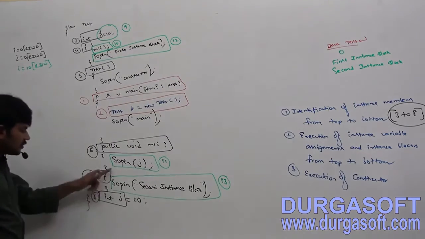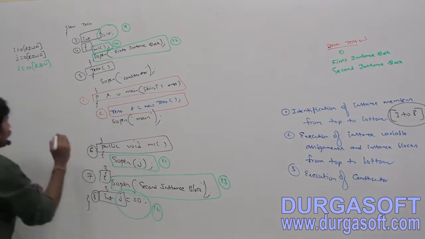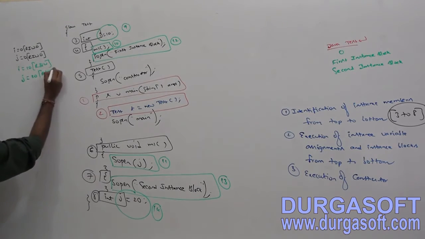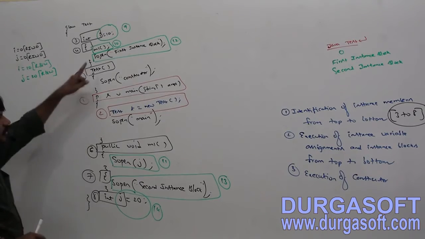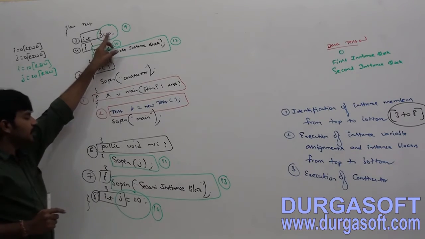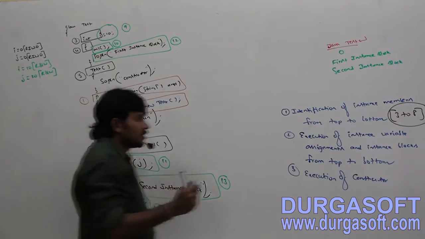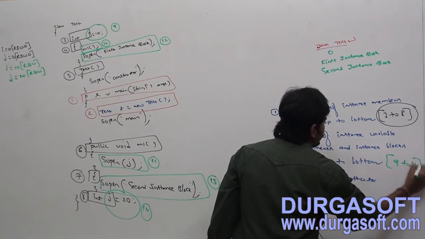And then j value equal to 20, 14th step: j is equal to 20, read and write. So execution of instance variable assignments and instance blocks from top to bottom covers steps 9 to 14.